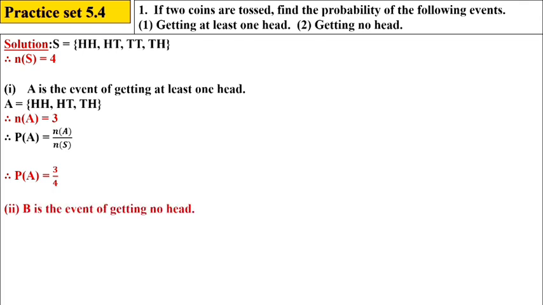Now the second event is given: getting no head. B is the event of getting no head, which means there is a tail. Number of B is 1. Therefore probability of B equal to number of B upon number of S. So number of B is how much? 1, and number of S is 4. So our answer is 1 upon 4.